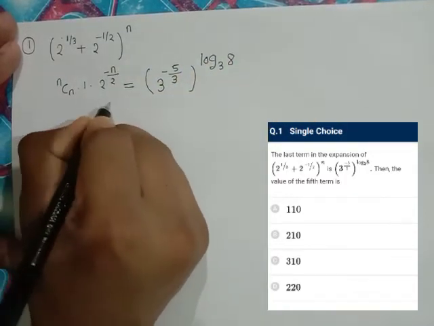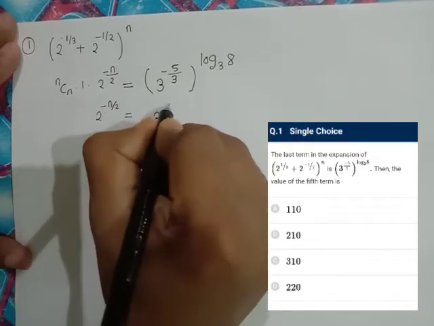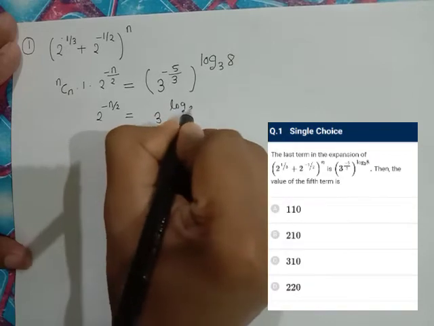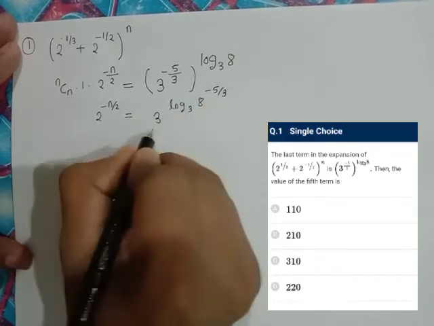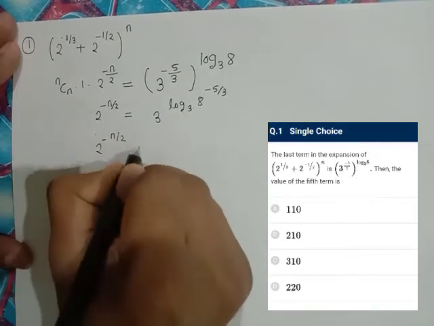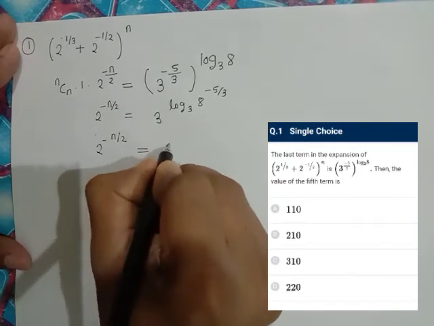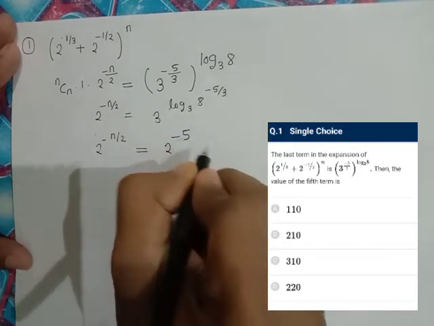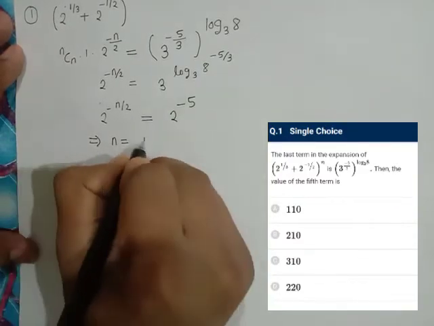So this is 2 to the power of minus n by 2, and this is 3 to the power of log of 8 to the power of minus 5 by 3 with base 3. So this 3 will get cancelled, and that gives us n is equal to 10.